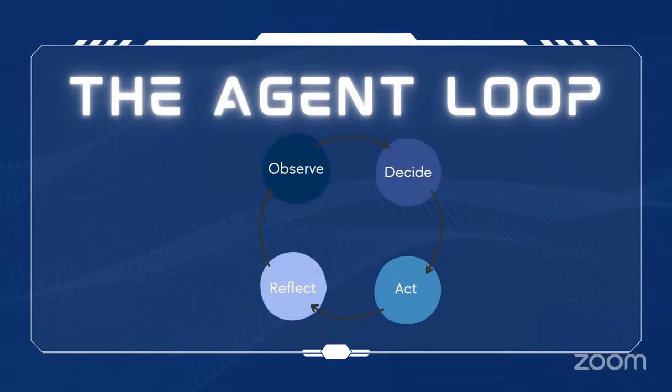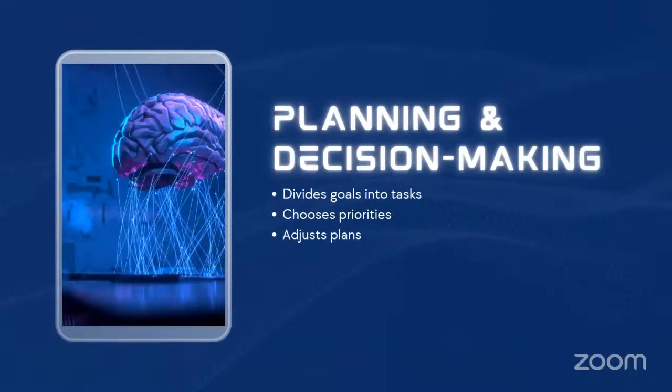This loop is what allows agentic AI to adapt instead of blindly following instructions. But before an AI can actually act, it must plan, which brings us to decision making. Agentic AI uses reasoning models and planning strategies to translate abstract goals into concrete actions. This includes breaking large goals into smaller tasks, choosing priorities, and revising plans when conditions change.